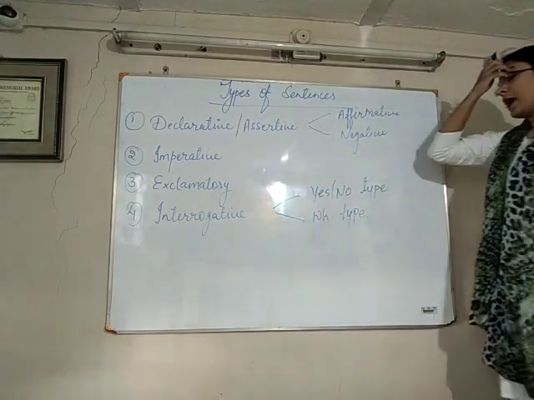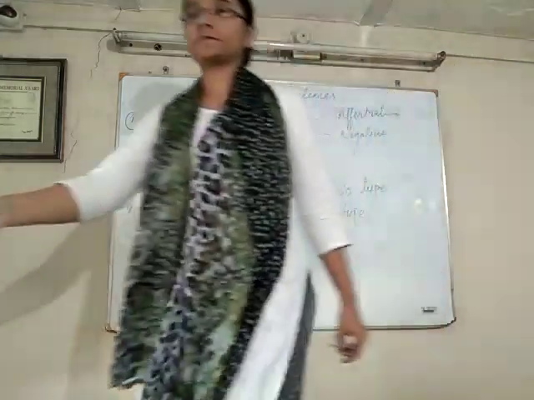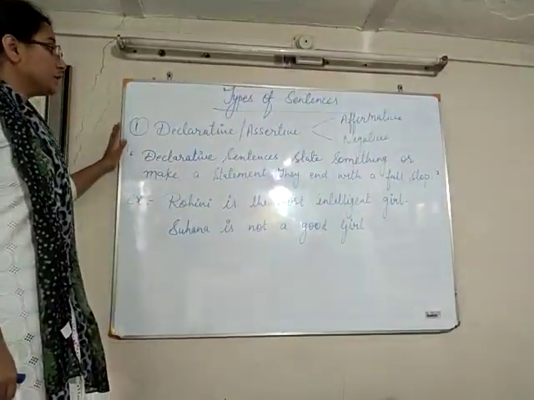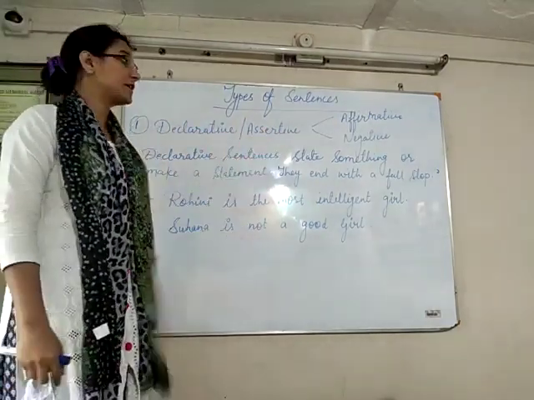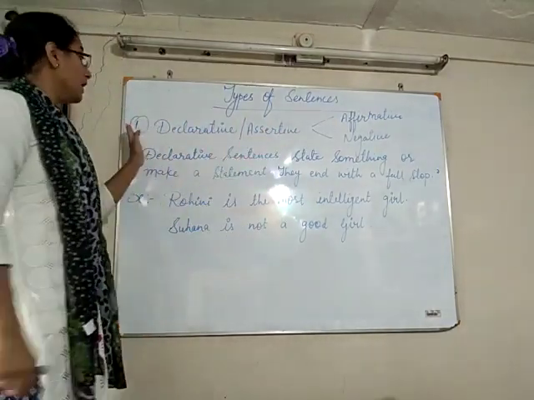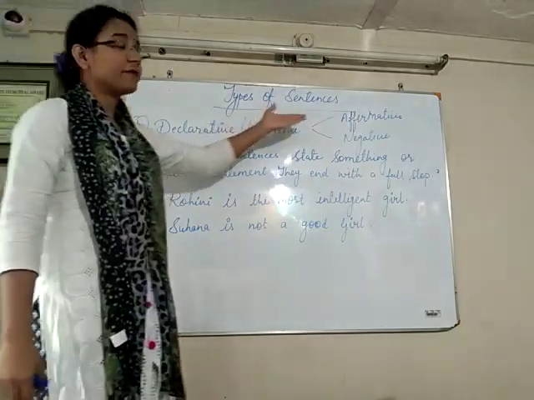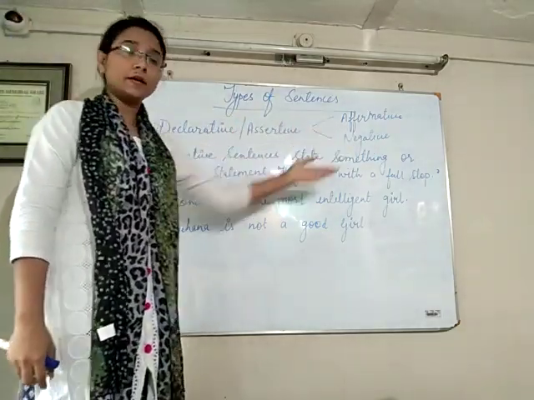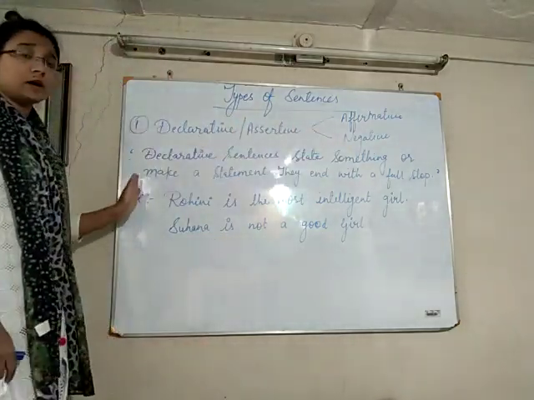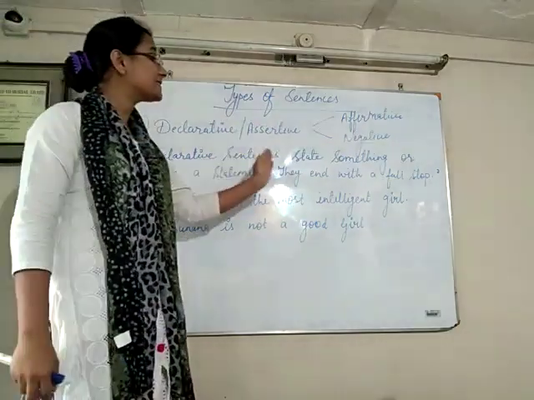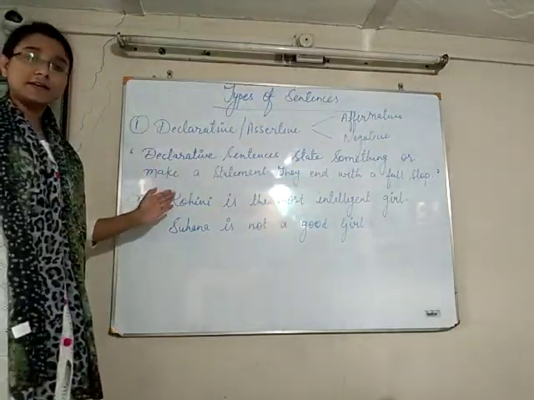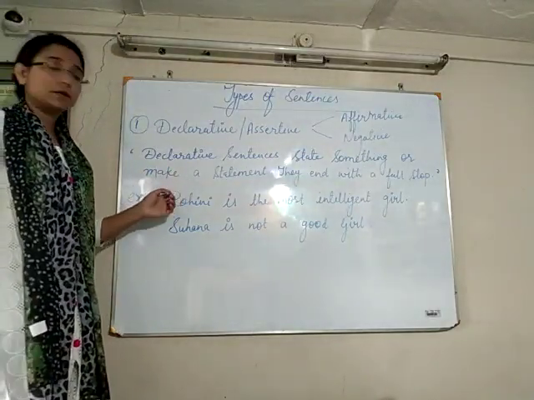Okay, so I will discuss one by one. So this is the first type of sentence, that is called declarative or assertive type sentences, and this type of sentences can be affirmative as well as can be negative. Here I wrote the definition of declarative sentence, that a declarative sentence states something or makes a statement. They end with a full stop.